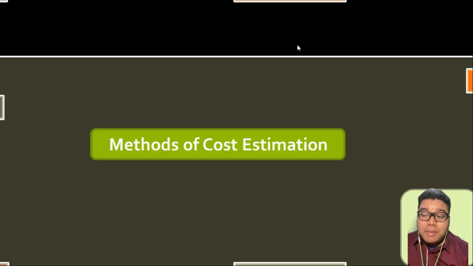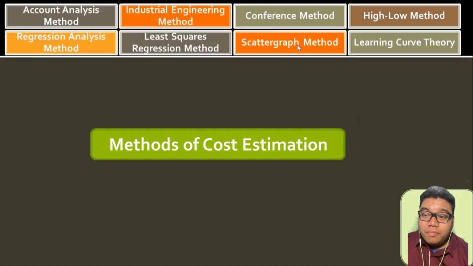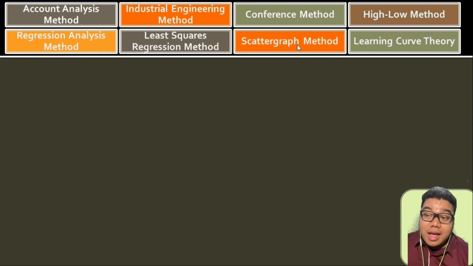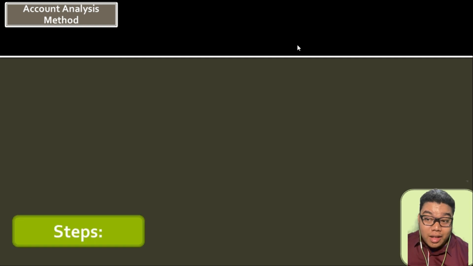Now we go to the methods of cost estimation. We have different methods of cost estimation, but we will not use every item here. We will only use a select few because some items here are cost estimation methods that are subjective in nature. So we start with the account analysis method. This makes use of the experience and judgment of managers and accountants who are familiar with company operations and the way costs react to changes in activity level.